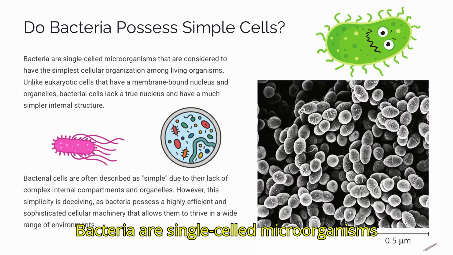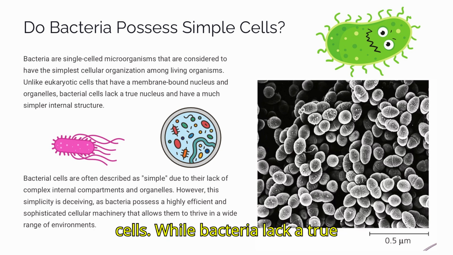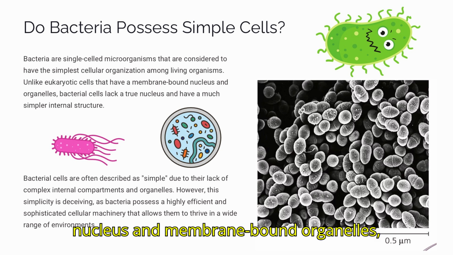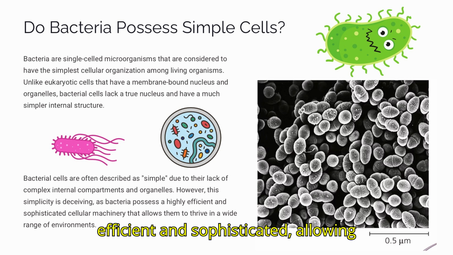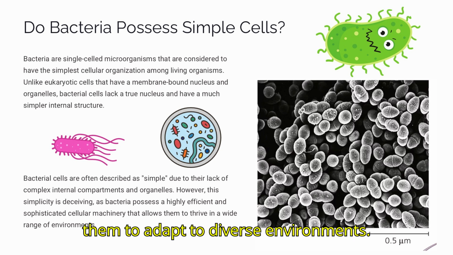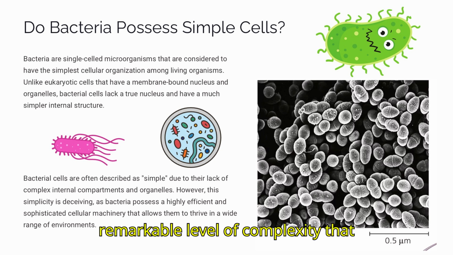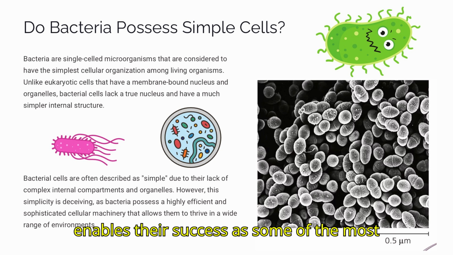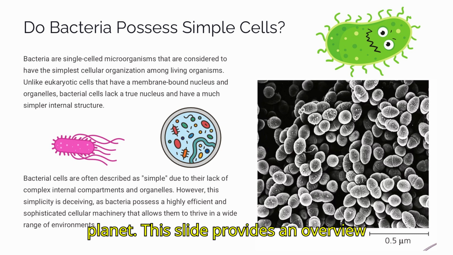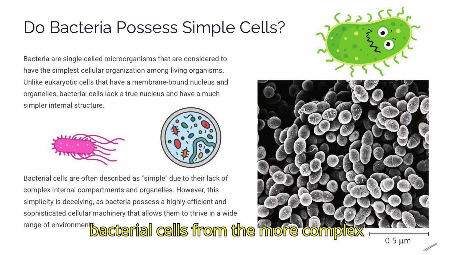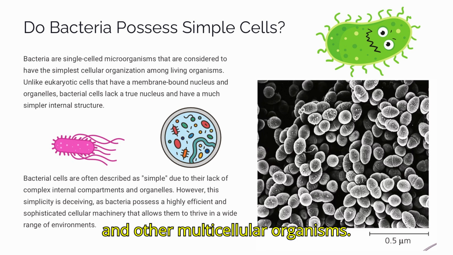Bacteria are single-celled microorganisms with a very simple cellular structure compared to more complex eukaryotic cells. While bacteria lack a true nucleus and membrane-bound organelles, their cellular machinery is highly efficient and sophisticated, allowing them to adapt to diverse environments. The apparent simplicity of bacterial cells is deceiving. They possess a remarkable level of complexity that enables their success as some of the most ubiquitous and adaptable life forms on the planet. This slide provides an overview of the key features that distinguish bacterial cells from the more complex eukaryotic cells found in plants, animals, and other multicellular organisms.